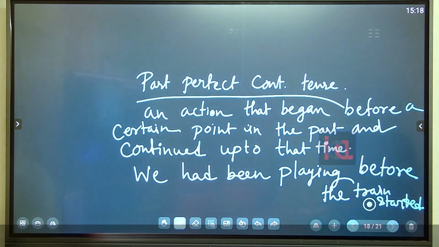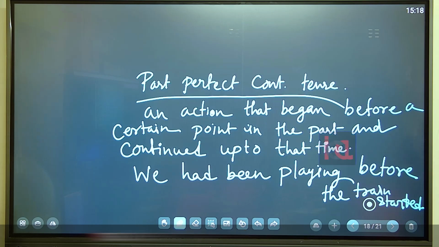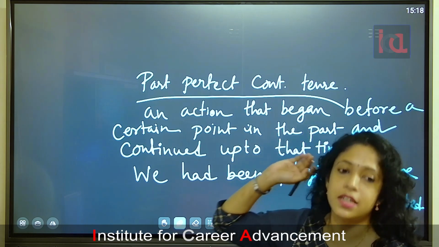Just see here, past perfect continuous tense: an action that began before a certain point in the past and continued up to that time. See the sentence, we had been playing before the train started. Means once upon a time we had been playing, and after that the train started. Means there is no similarity with the reality.